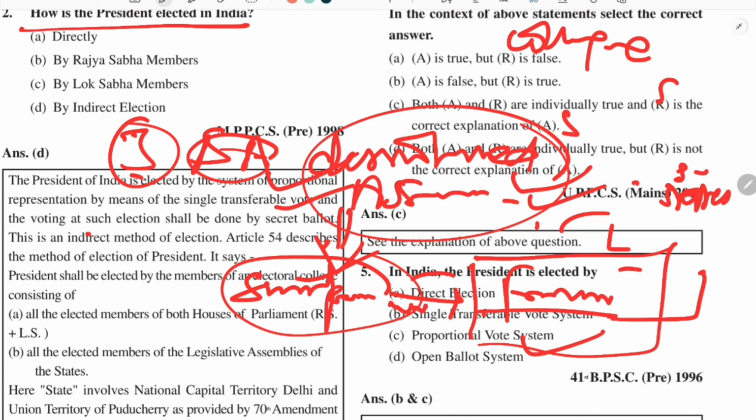For example, in the recent election where Draupadi Murmu was elected, the assemblies of Assam and Nagaland were dissolved, so they did not take part in this election. In this way we can remember these three important things: the composition of the electoral college, which persons take part, which persons do not take part, and third, the dissolved assemblies and suspended assemblies. Dissolved assemblies do not take part, though suspended assemblies can take part in this election.